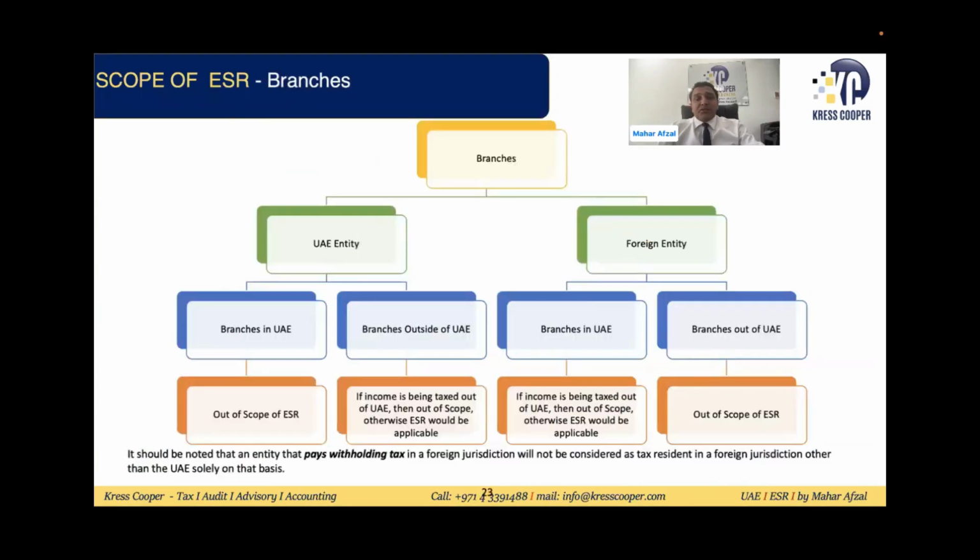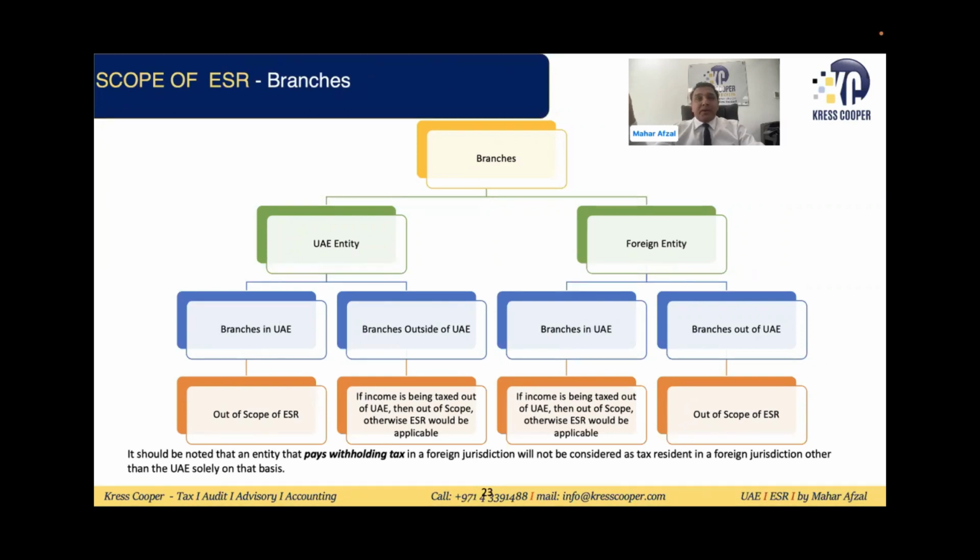So for branches, it might be that a UAE entity has a branch in the UAE. If the branch is in the UAE, it will be out of the scope, because a branch is an extension of the main company. A branch itself doesn't have any legal personality. So a branch in the UAE will be out of the scope. If the branch is outside the UAE, then if the income is being taxed outside the UAE, it will be out of the scope. Otherwise, ESR would be applicable.